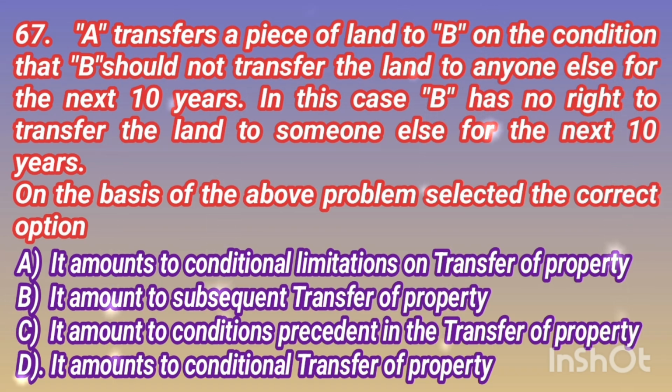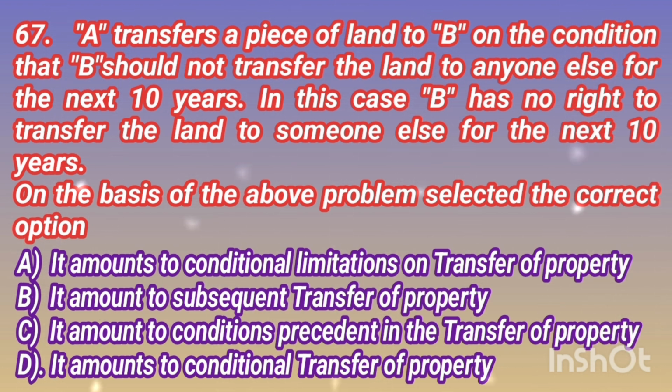Question number 67. A transfers a piece of land to B on the condition that B shall not transfer the land to anyone else for the next 10 years. In this case, B has no right to transfer the land to someone else for the next 10 years. On the basis of the above problem, select the correct option.